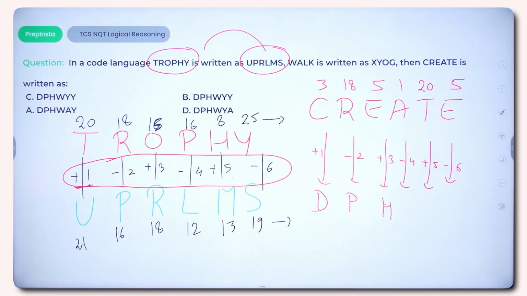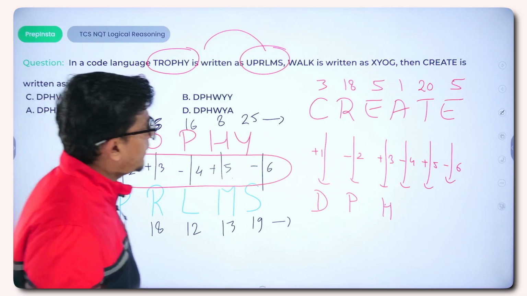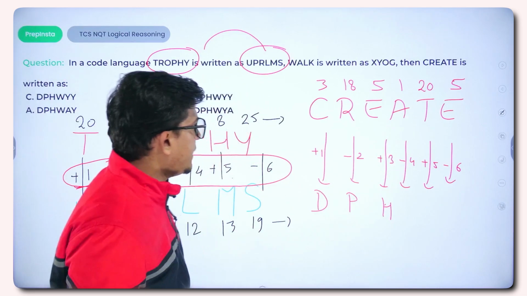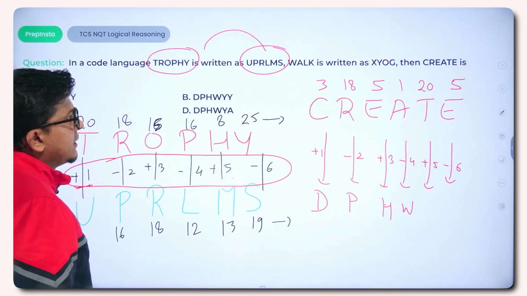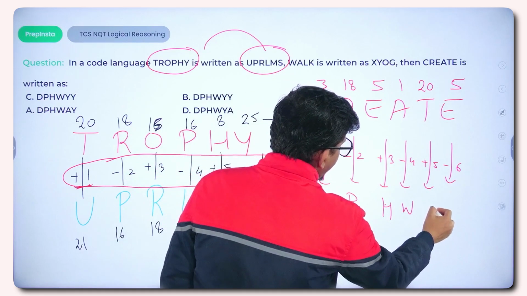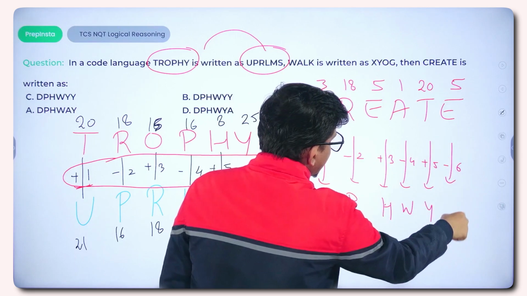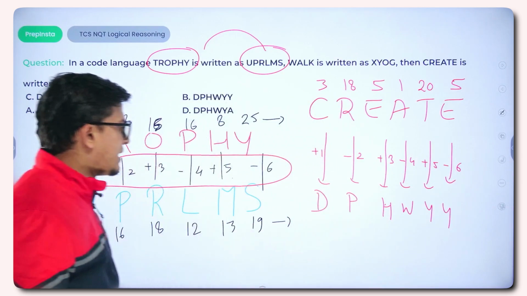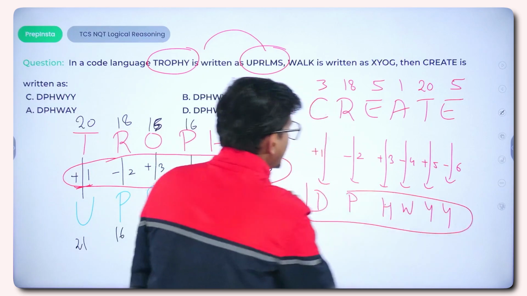So can we do it by option elimination? No, we have to solve the whole thing. Okay, A minus 4 would be W, right? Then we have T, that is 20 plus 5 would be 25 and it would be Y, and 5 minus 6 would be Y again. So our answer to this question would be DPHWYY.